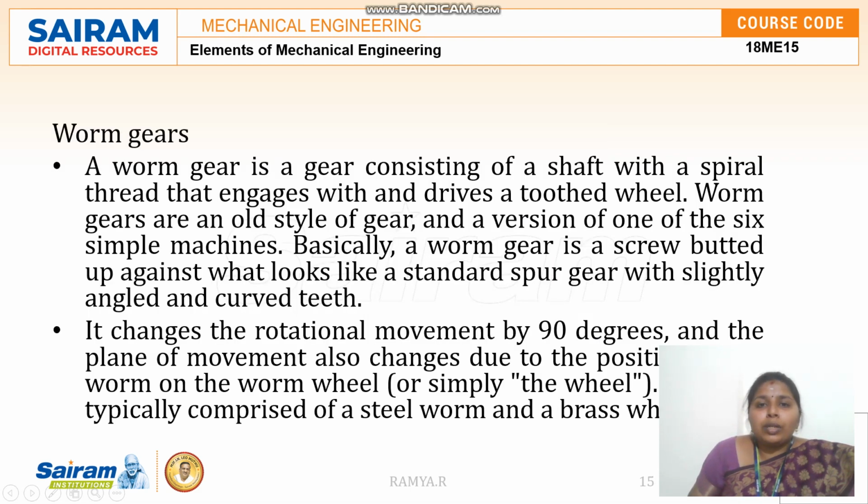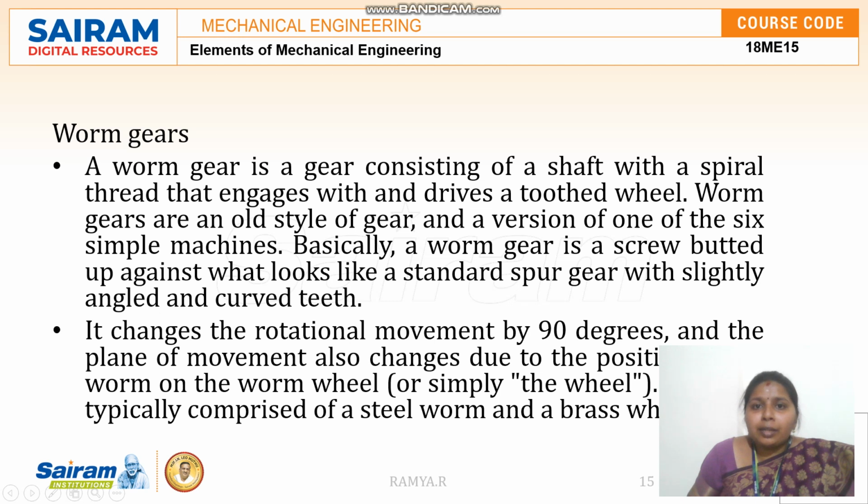So the last one is the worm gears. A worm gear is a gear consisting of a shaft with a spiral thread that engages and drives a toothed wheel. So there will be a wheel, along with that there will be a shaft which consists of threads. Worm gears are an old style of gear and a version of one of the six simple machines. Basically a worm gear is a screw butted up against a wheel. It looks like a spur gear with slightly angled and curved teeth.